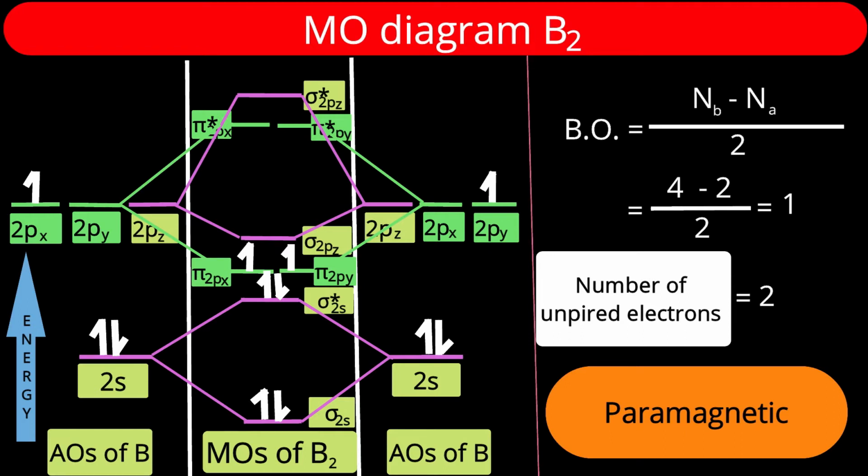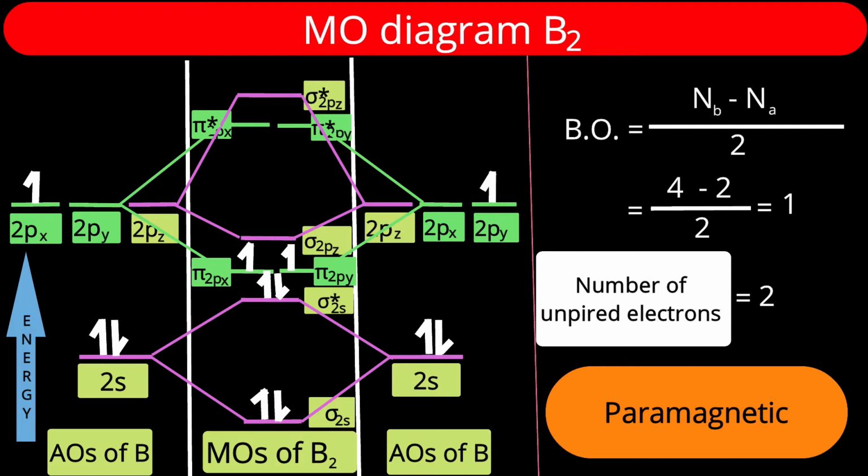Now the third condition: there should be appreciable overlap. Here the 2s and 2p orbitals can show appreciable overlap because those are outer orbitals. But the inner 1s orbitals do not experience appreciable overlap. There is no appreciable overlap between the 1s orbitals.